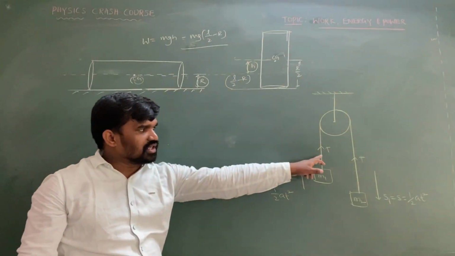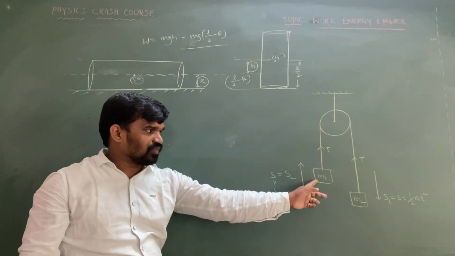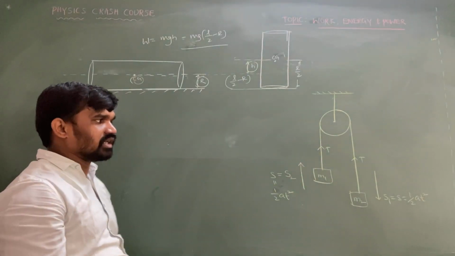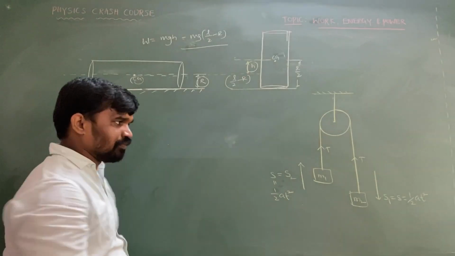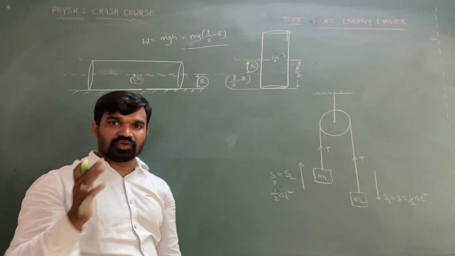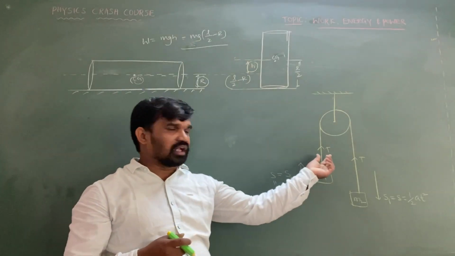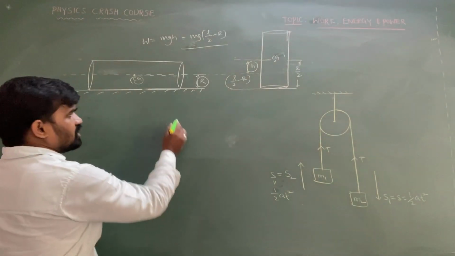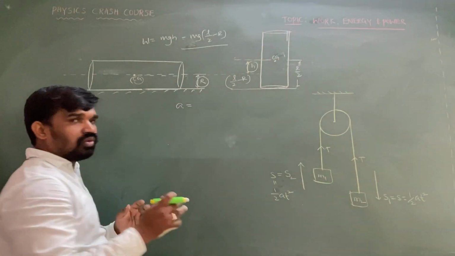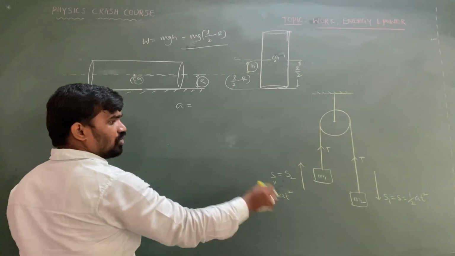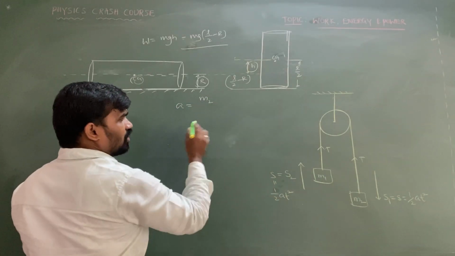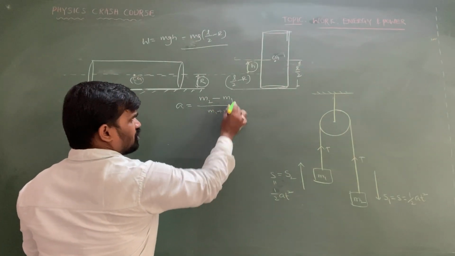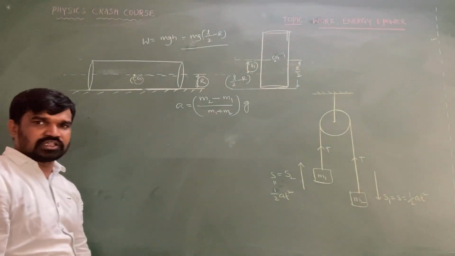But this is important. Two connected bodies, M1 and M2, are connected by an inextensible string passed over a pulley. What is the work done by the tension on M1, on M2, and on the whole system? In constrained motion we discussed the virtual work method. The work done by the tension on the whole system is zero. Let us understand this case. First of all, acceleration is equal to unbalanced load divided by total mass. M2 goes downward, so weight of the body going downward minus weight of the body going upward: a = (M2 minus M1) g / (M1 plus M2). This is the acceleration.